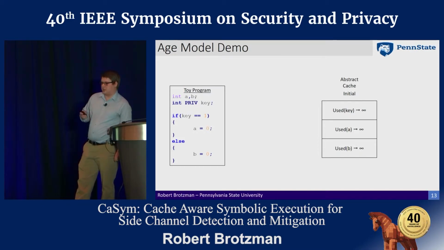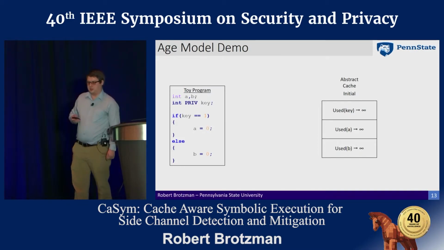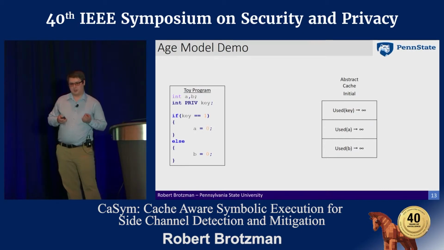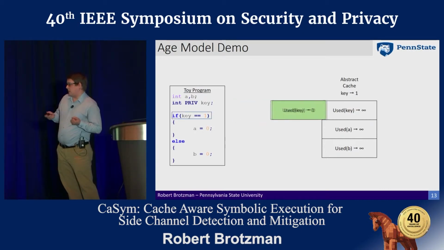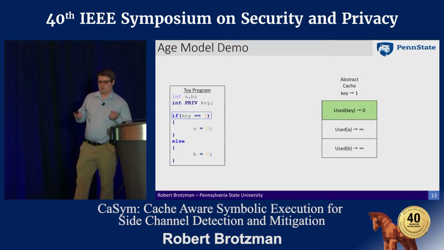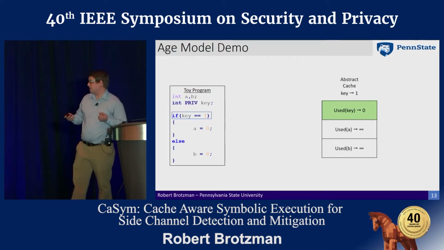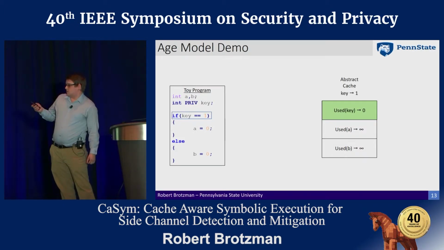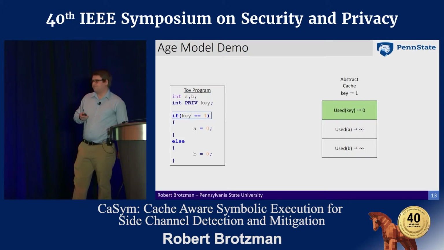And then to demonstrate how the age model might work, here we start off with all of the ages set to infinity, which means that they haven't been accessed yet, essentially. Then when we access key, initially we'll increment all of the ages, and here incrementing infinity by 1 is still infinity, so they stay the same. And then since we access key, we'll set that age to 0.